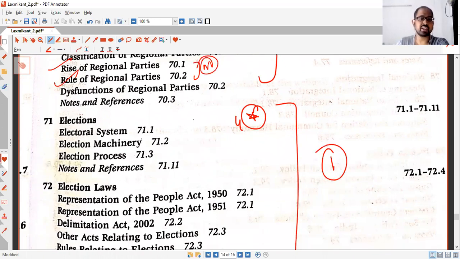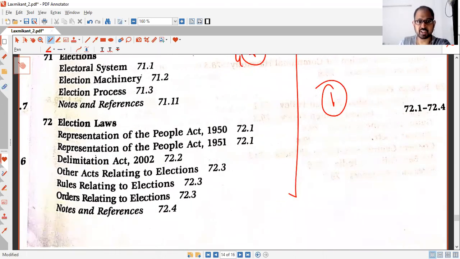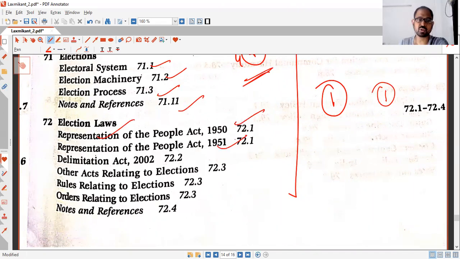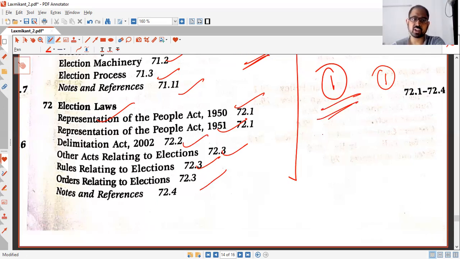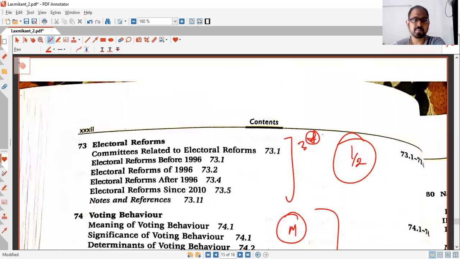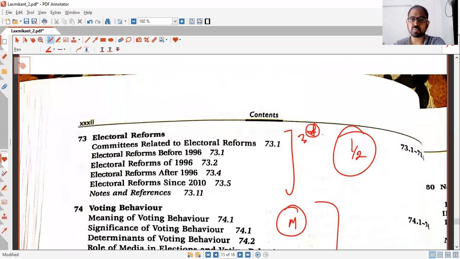Then election laws and the electoral system in India, it is very important. 4-star, at least one question we are expecting from election procedure, definitely there will be one. And the Representation of the People Act, both of these we need to learn, remember these acts. All the acts are important, so you can take up to 1 hour for this. This is not a big chapter, a small chapter, so you can take up to 1 hour for both of them combined. And electoral reforms, again important.